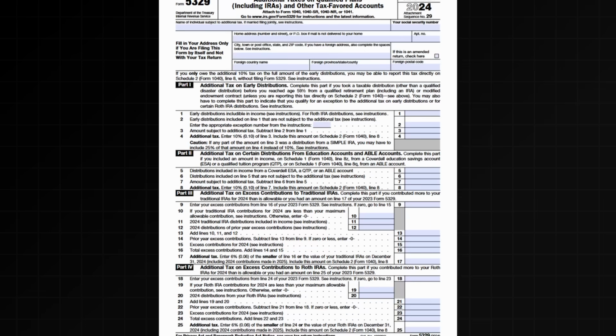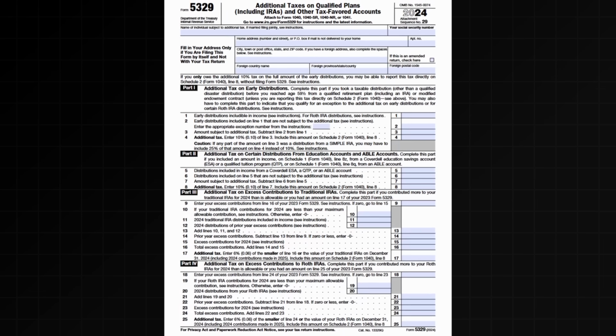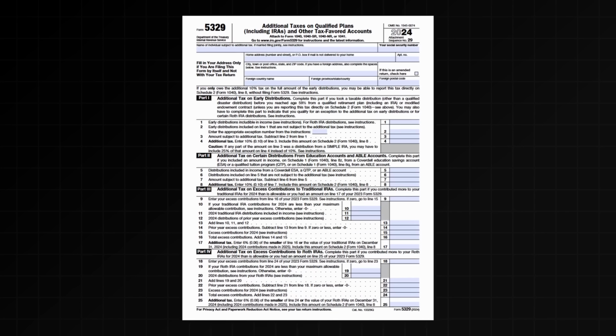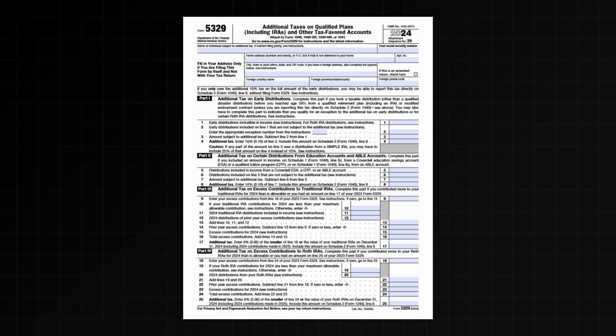Again, my favorite way to remember this one is that the I in IRA stands for individual. There is no joint IRA. If you find you did miss taking an RMD, you can request a waiver of the penalty by filing IRS Form 5329 and explaining the reasonable cause. Failing to understand these rules, especially the aggregation rules and spousal separation rules when it comes to IRAs, can lead to costly mistakes and surprise penalties and unnecessary taxes.